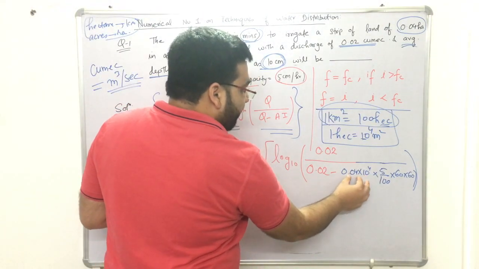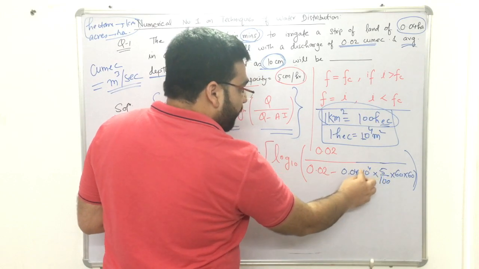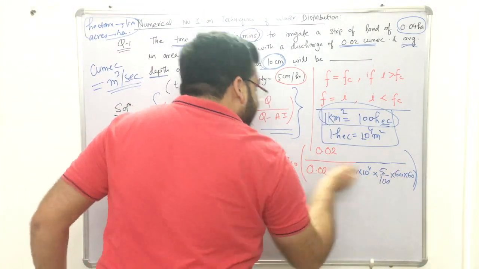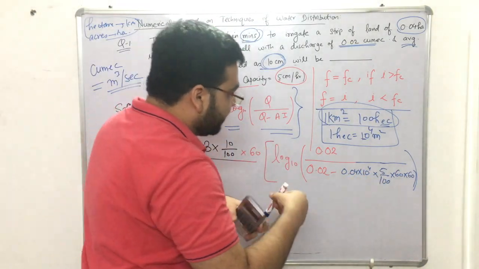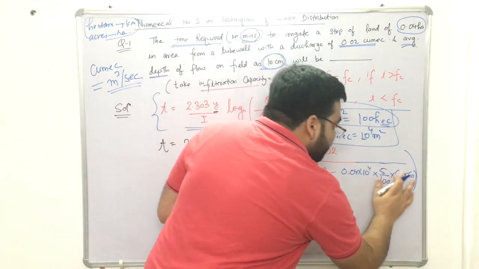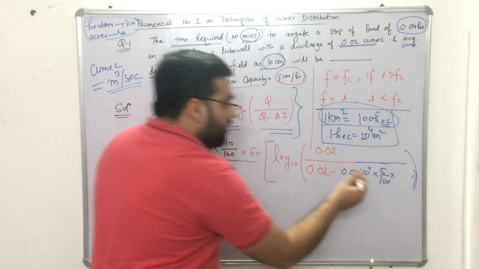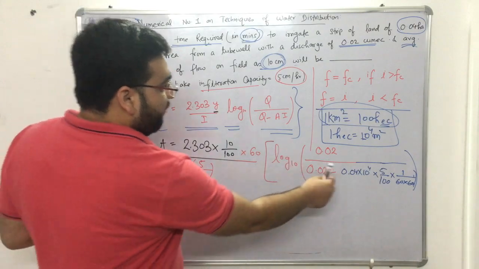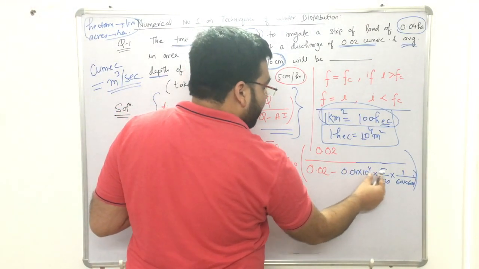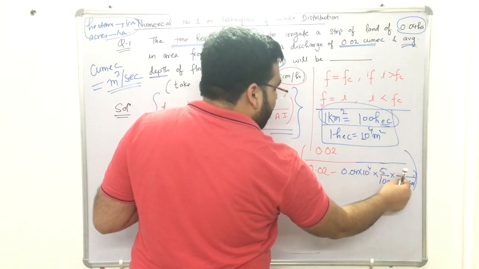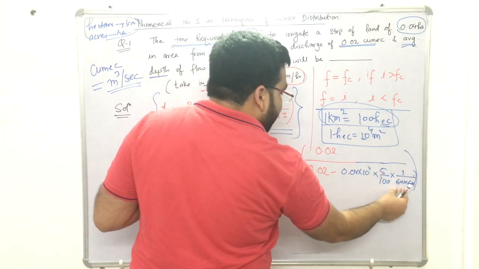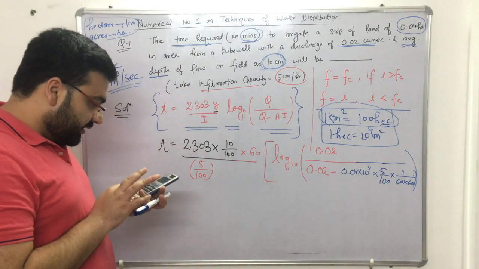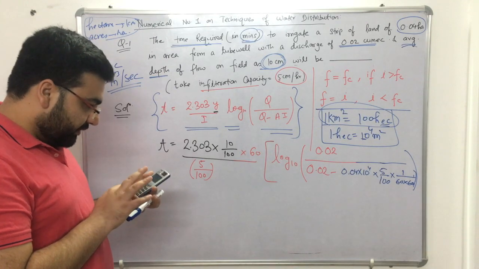This will be 400 divided by 100, which is 4, 5 into 4 is 20. Not into 60 into 60, but divide by 60 into 60, because it is centimeter per hour, so per hour will not be in the numerator. It will be 1 divided by 60 into 60. So 20 divided by 60 is 3, and 60 into 3 is 180, so it will be 1 divided by 180.